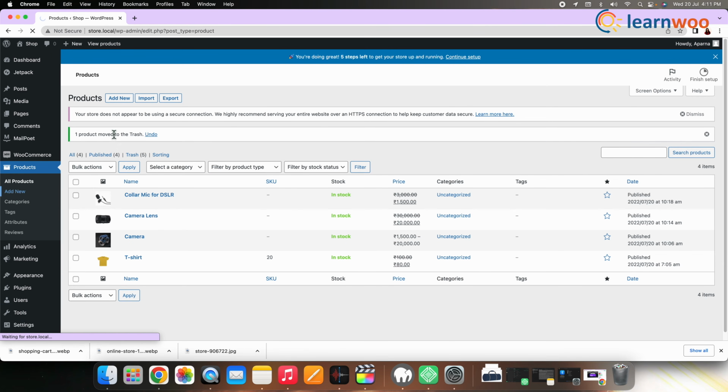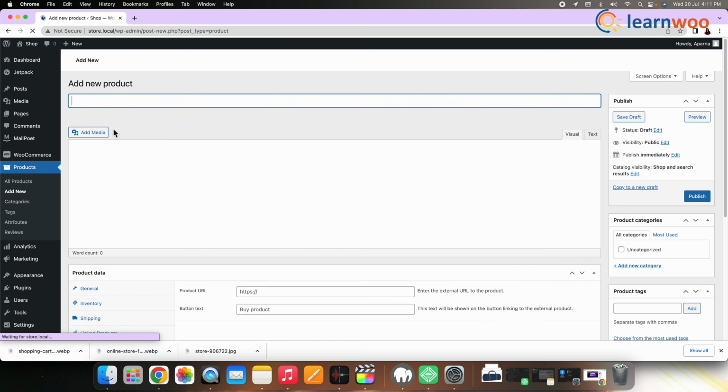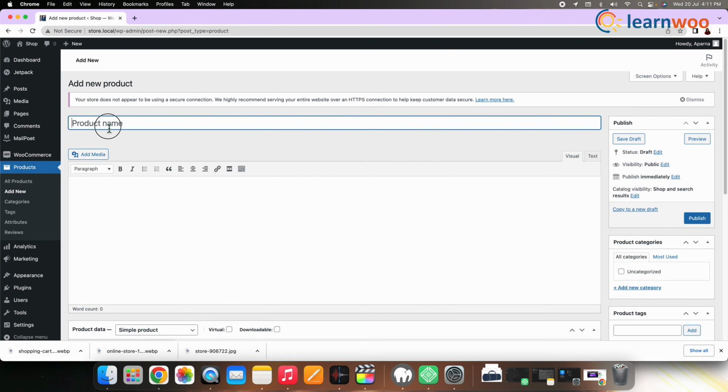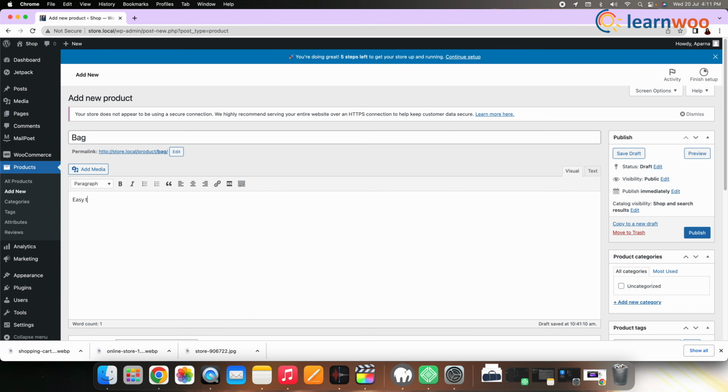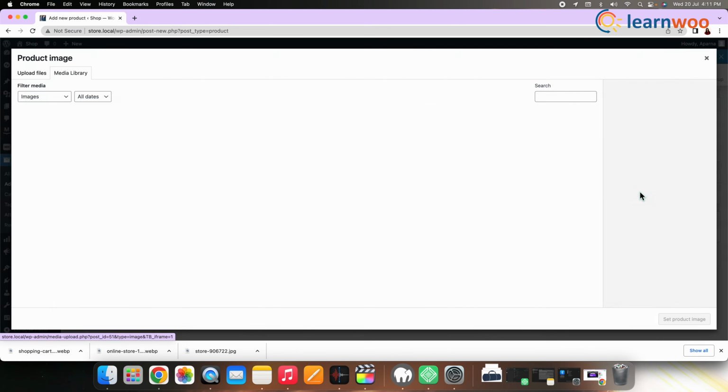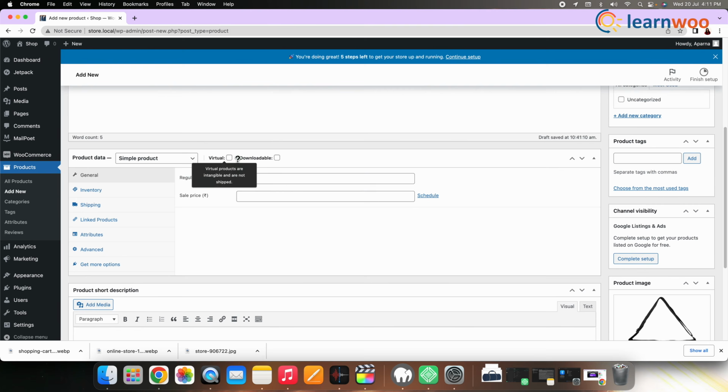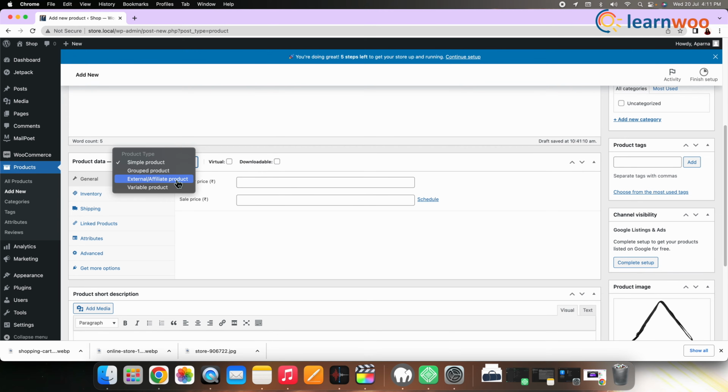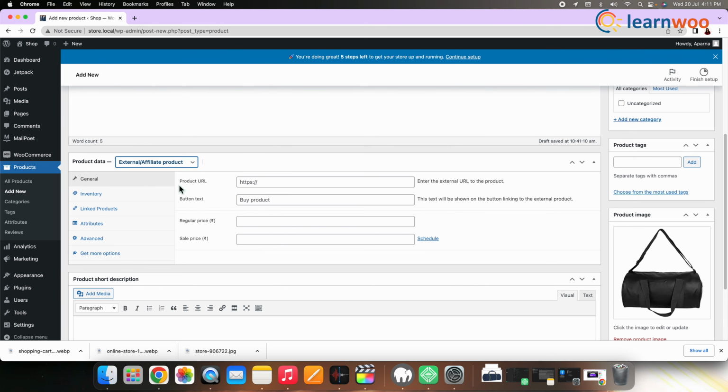First, go to Products, Add Products. Now enter name, description and other required fields like we did with simple and group products. In the product type, choose external or affiliate product. Well, here you can see two additional fields in the general section. One is the product URL and the next is the button text.